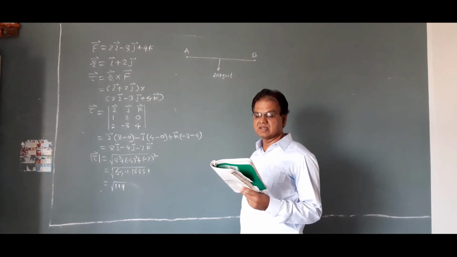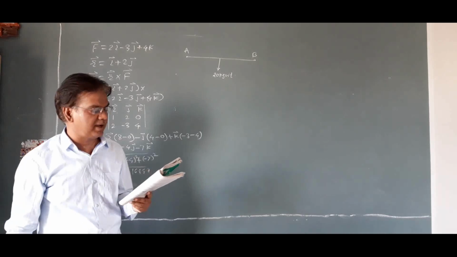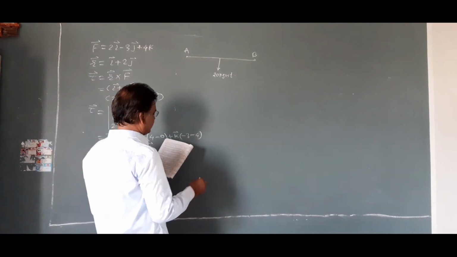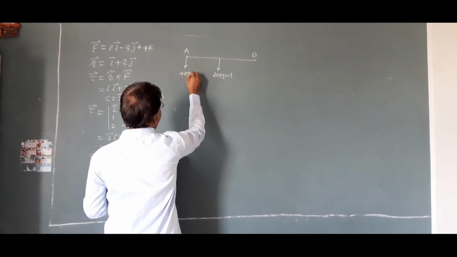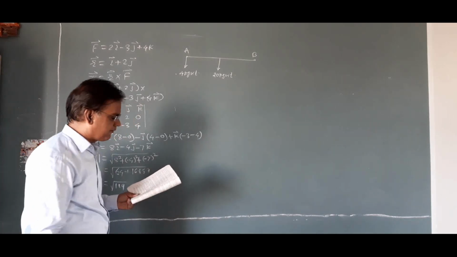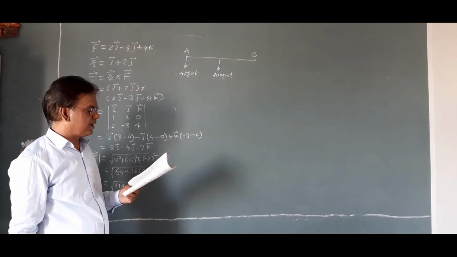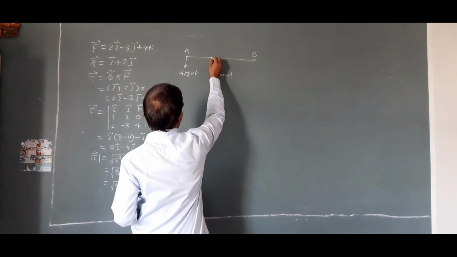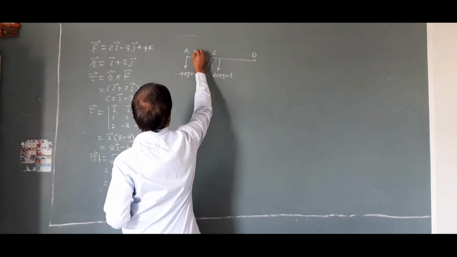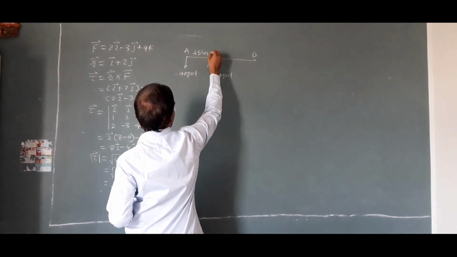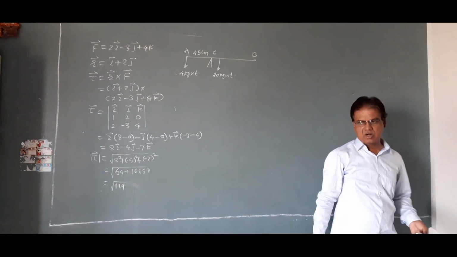If the rod balances at a point at a distance of 45 cm from that end, suppose 4 kg weight is suspended from A. Suppose the rod balances at this point C. This is 45 cm from A. We have to find the length of the rod.